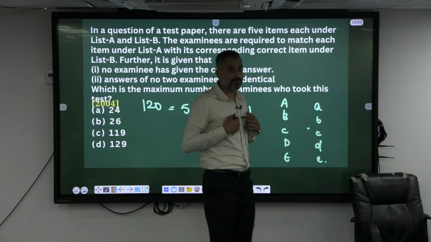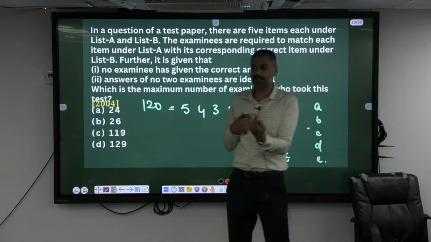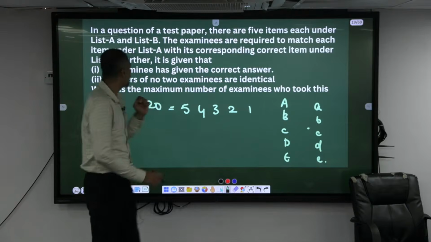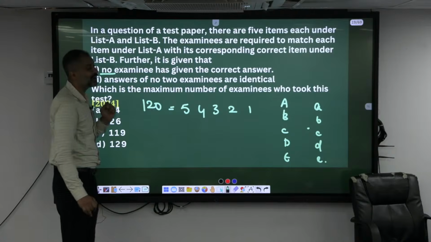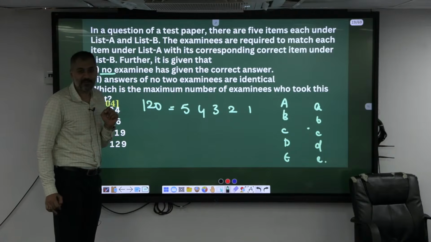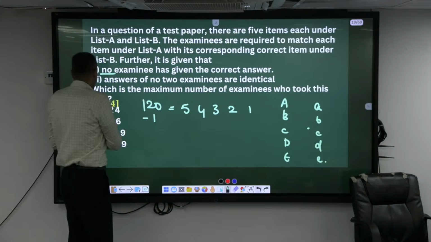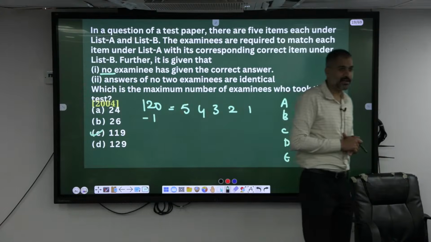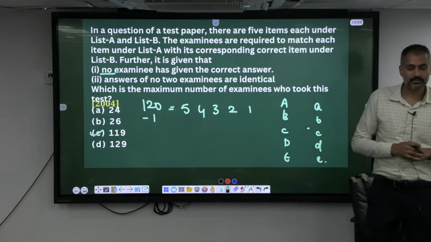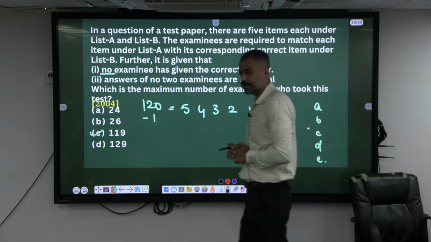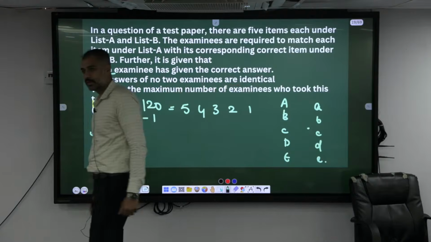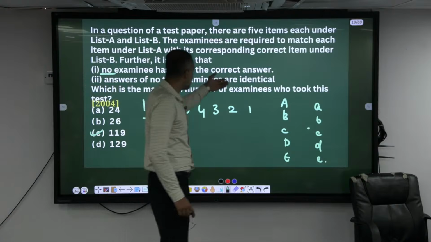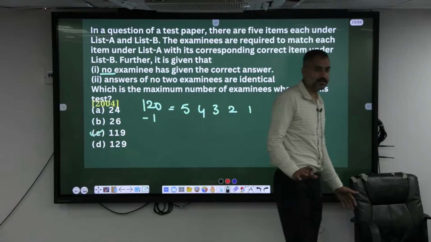How many possibilities of making it correct? Correct will be only one, isn't it? But what he says here is that no examinees have given the correct answer. Meaning how many different candidates are there? That one person who has made it correctly has to be subtracted. So 120 minus 1. If you don't get the logic, never go for an answer there. Avoid answering.